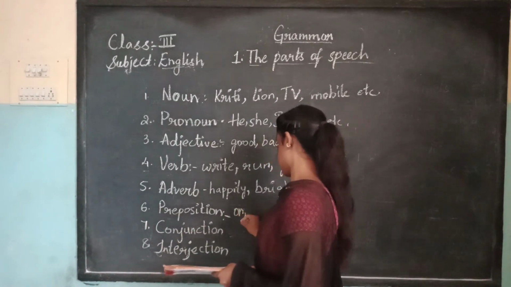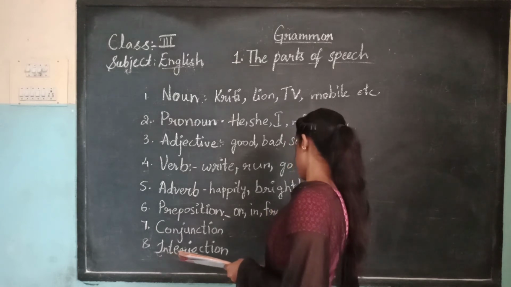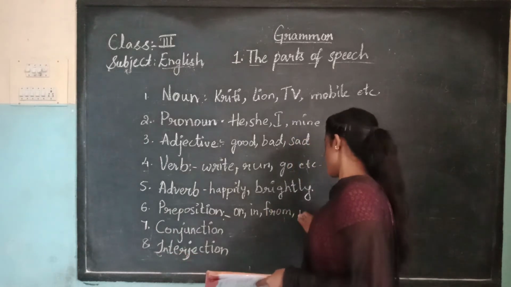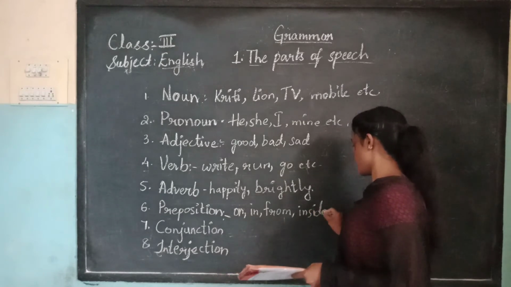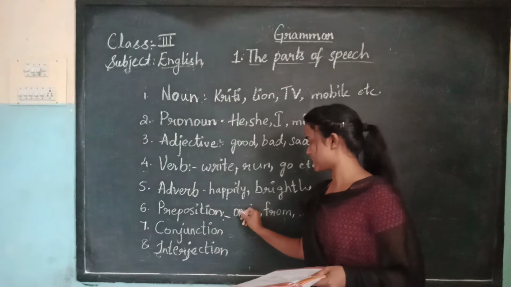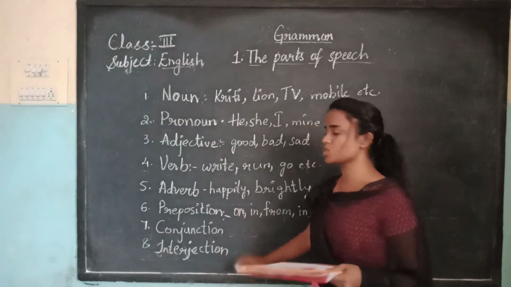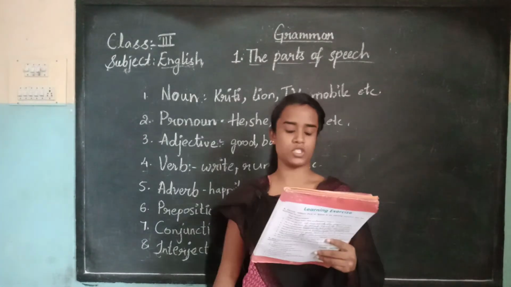On, in, from, inside. We use these words in making sentences. Right, children? The words used in this way are called prepositions.